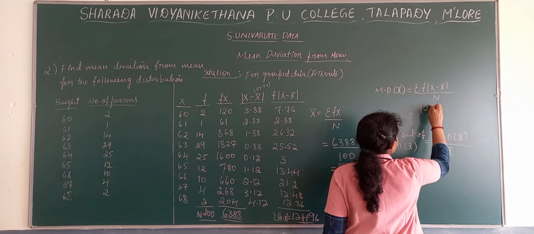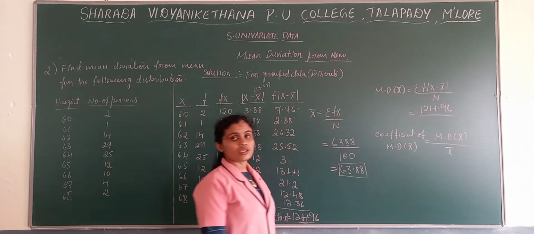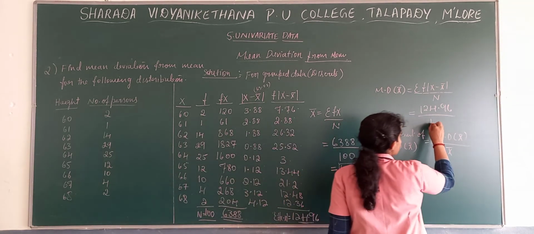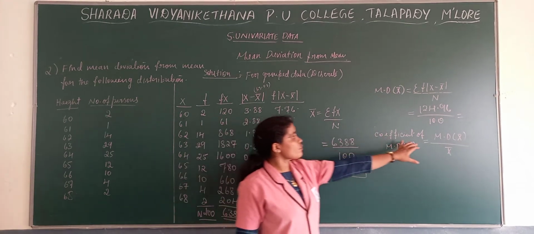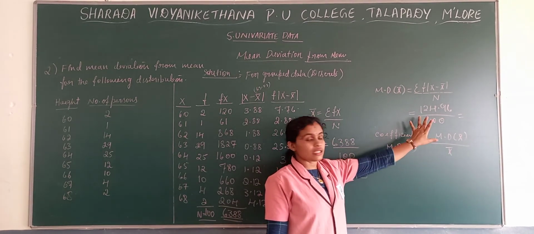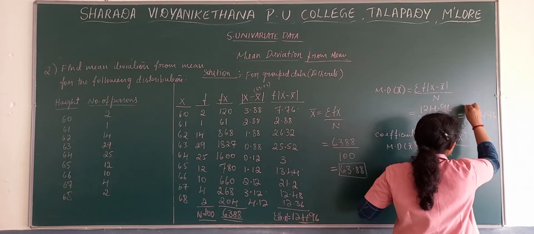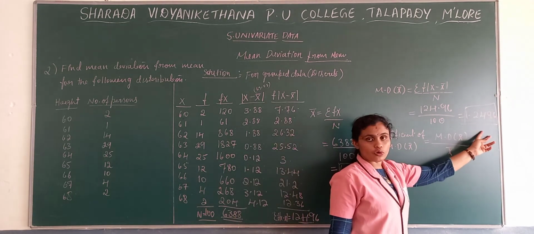Here, 124.96, sigma f into modulus x minus x bar, divided by n, which is 100. So your mean deviation from mean, when you divide it, you get 1.2496. Here we get mean deviation from mean as 1.2496.